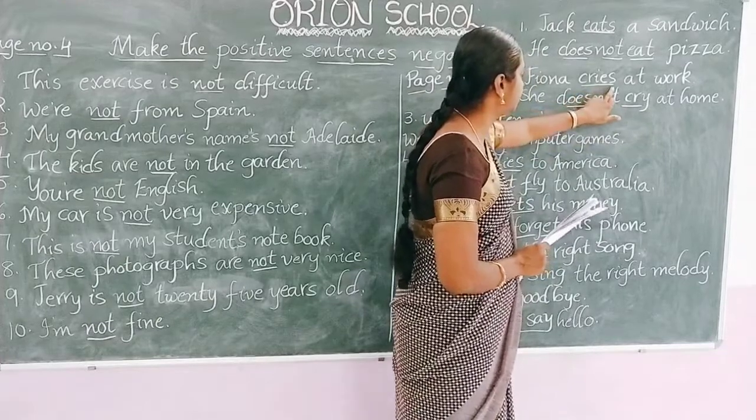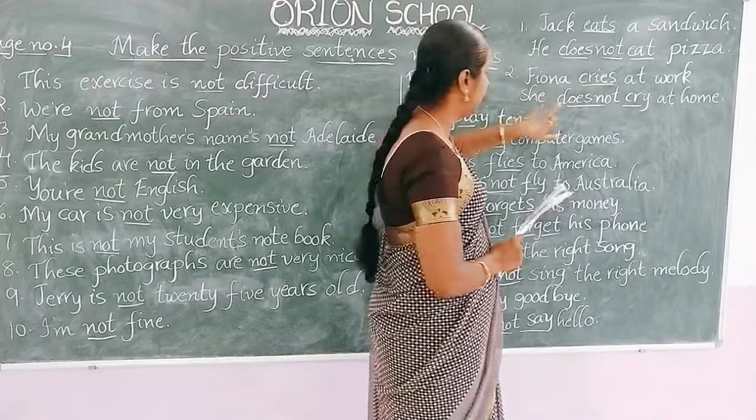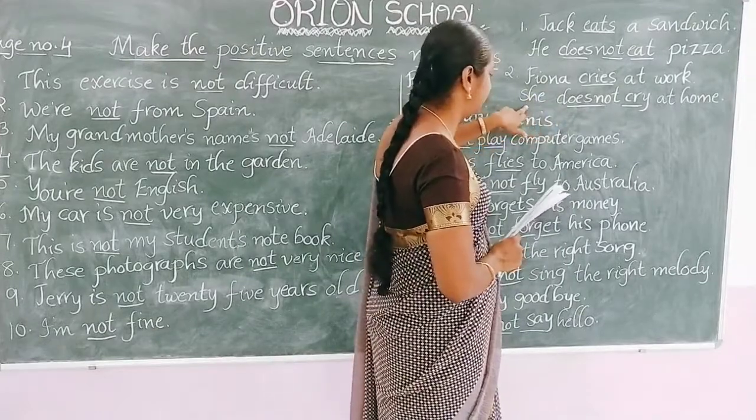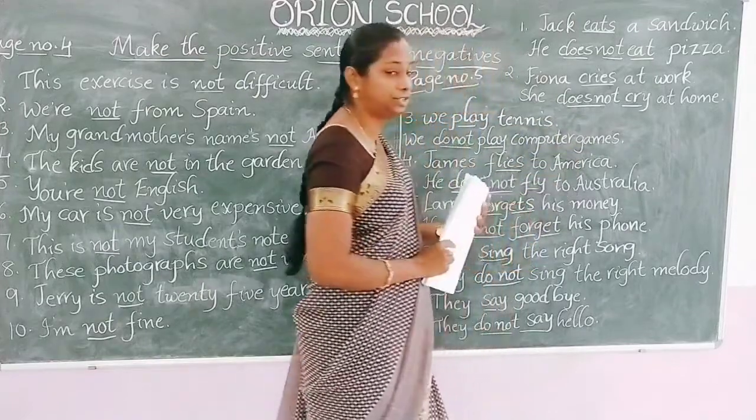So S or es is there and the subject is a singular noun, and here the subject is she. That's why here we added does not. She does not cry at home.